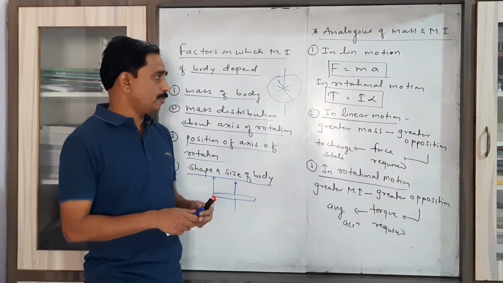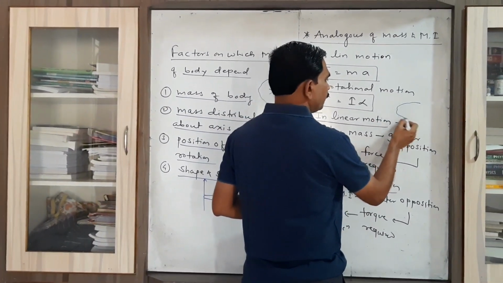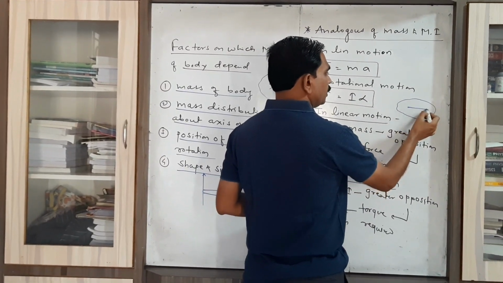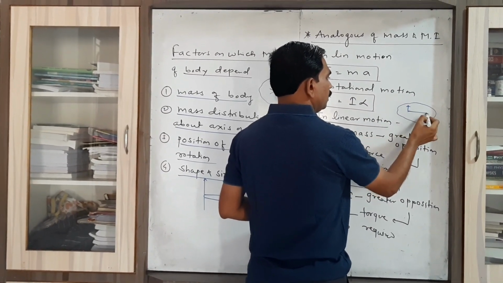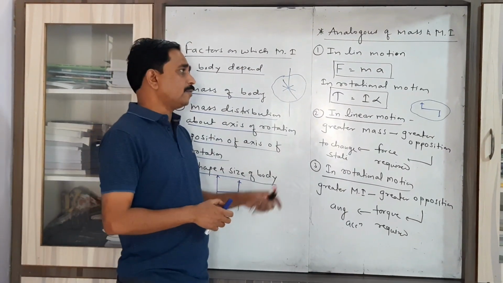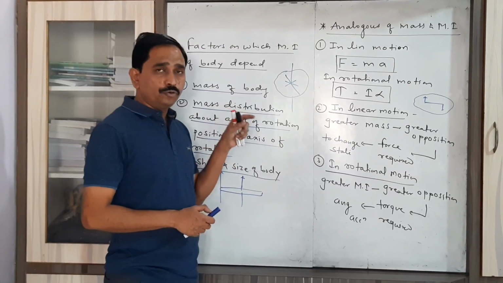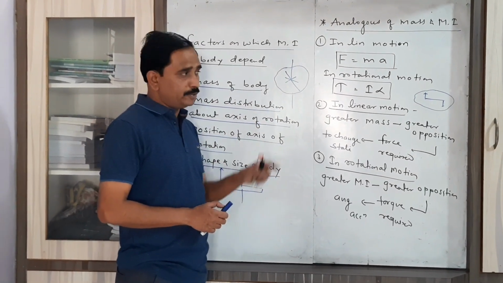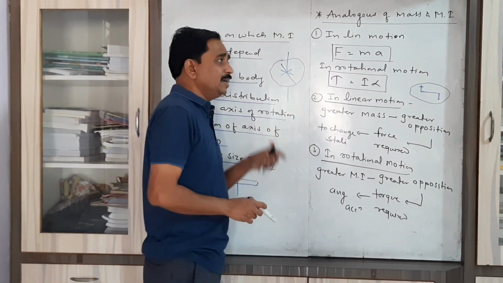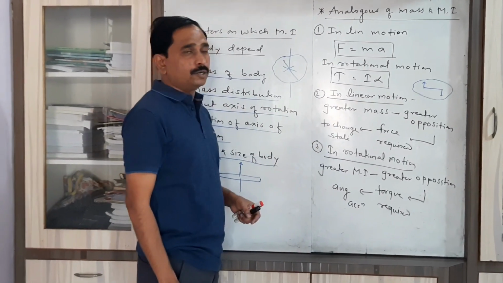But in rotational motion, when you want to set any body into rotation, a pair of forces is required, two forces of equal magnitude and opposite in direction separated by a perpendicular distance, which is nothing but the torque.